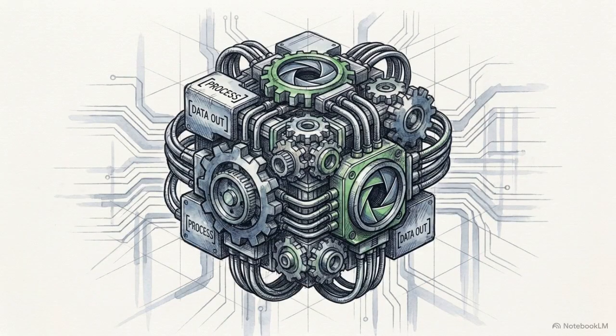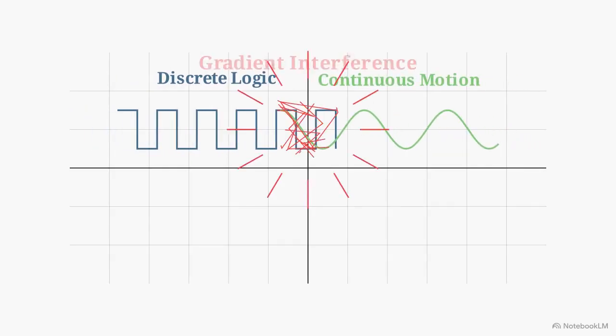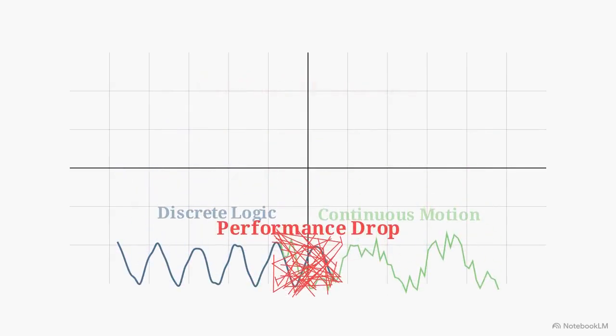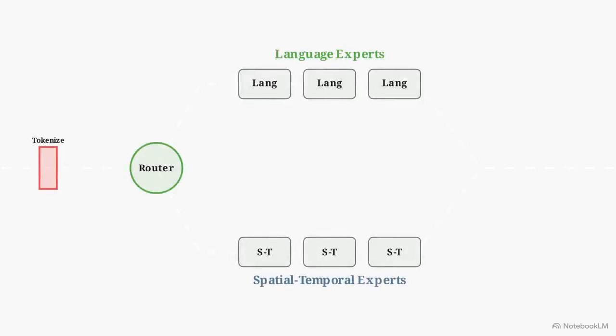This is made possible by a mixture of transformers architecture. Usually, forcing discrete text logic and continuous robotic motion into one network causes interference, which lowers performance for both tasks. Cosmos3 avoids this conflict by acting as an intelligent sorting facility. Instead of a single monolithic processor, a router directs different data types to specialized processing nodes, called experts. Text prompts flow to language-optimized blocks, while video bypasses them, routing directly to spatial temporal nodes.